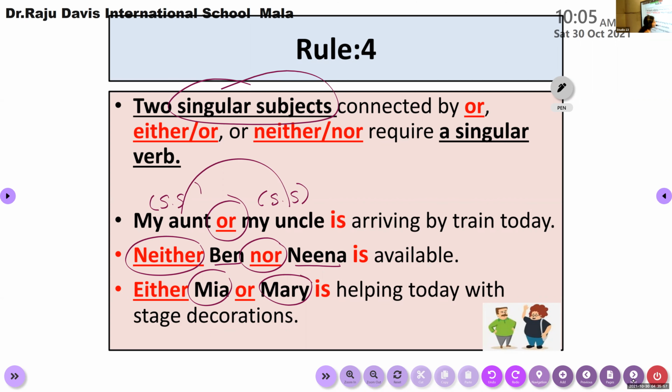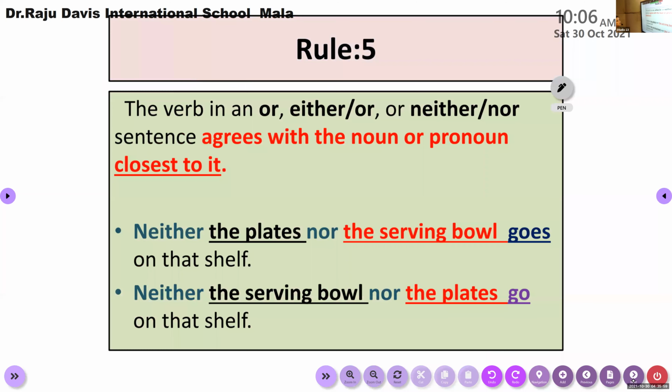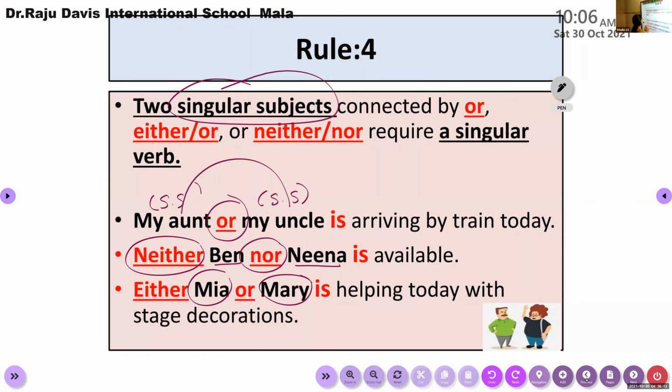According to rule number 5, children, this is just the reverse. Just think about rule number 5, because this is also an extension, or has a connection with rule number 4. In rule number 4, I said, if two singular subjects. So among these two nouns, if one is singular and the other is plural, then how to use it?